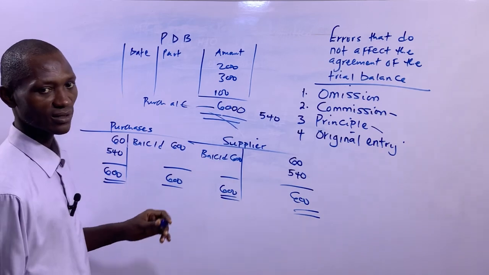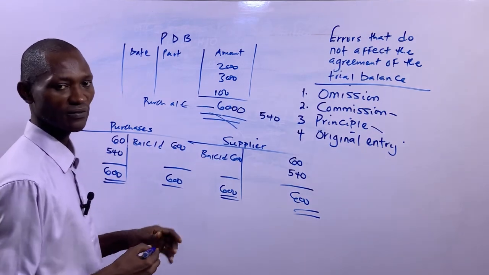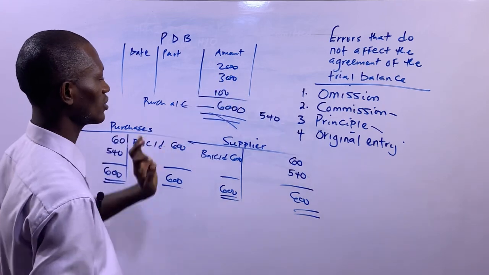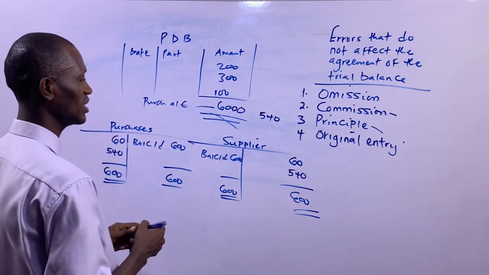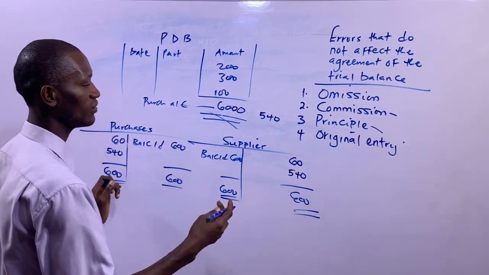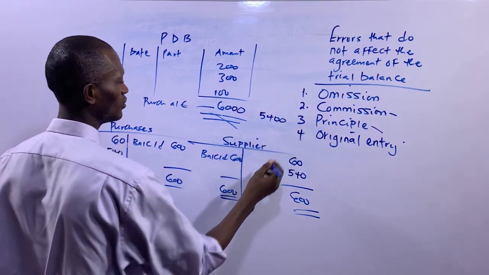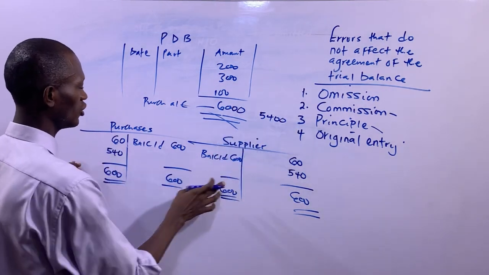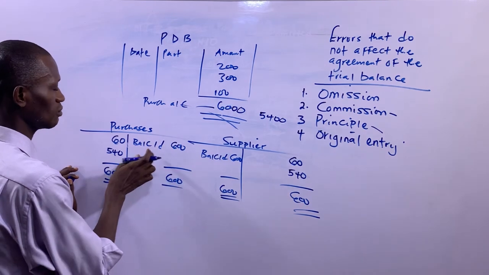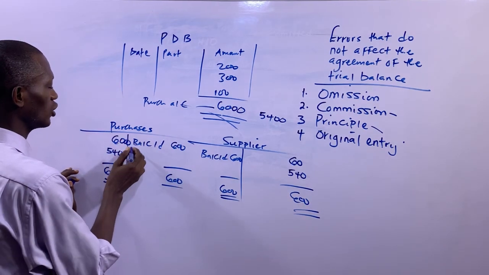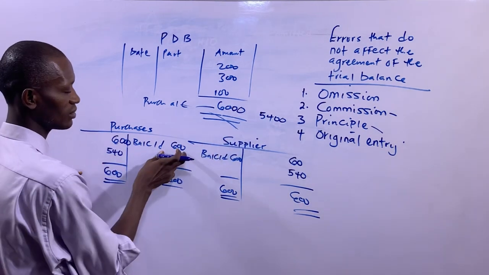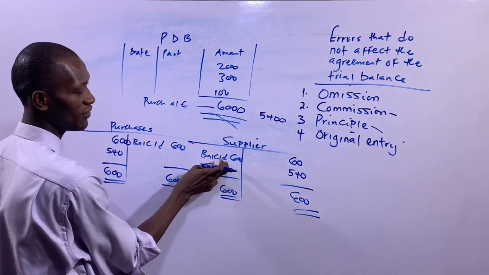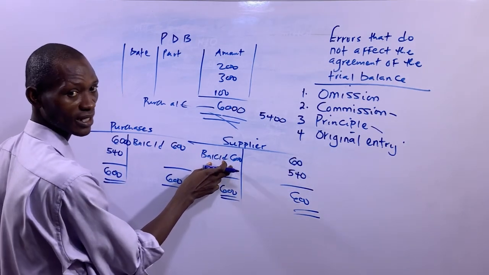Then you correct it as we have stated earlier on. So if it is 6,000 and you wanted to record 600, it means the amount must have been overcast by 5,400, I guess. So this 5,400, you will reduce this account, because 6,000 will be here. You reduce it by putting that 5,400 here, and you reduce this by putting the 5,400 on the debit side.